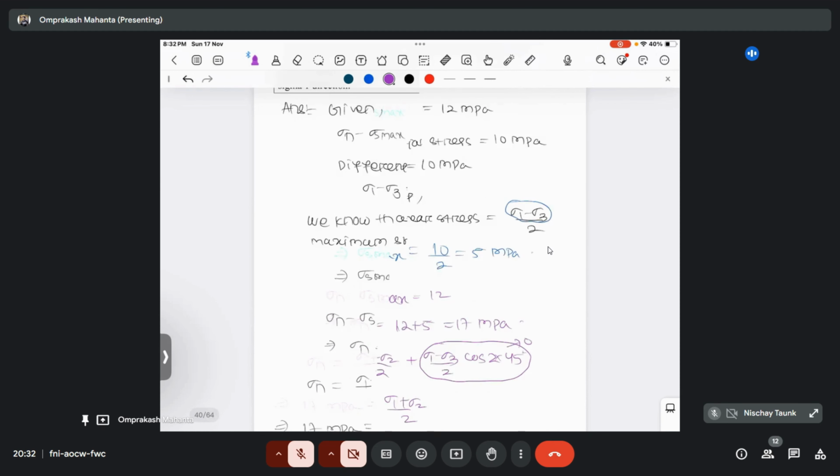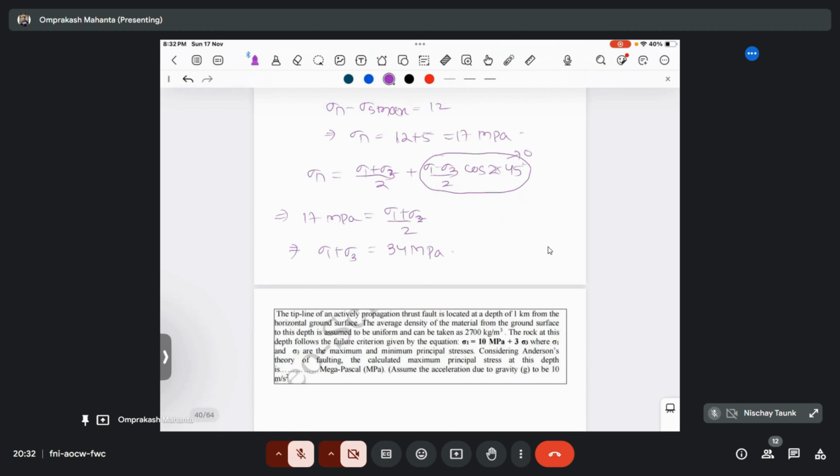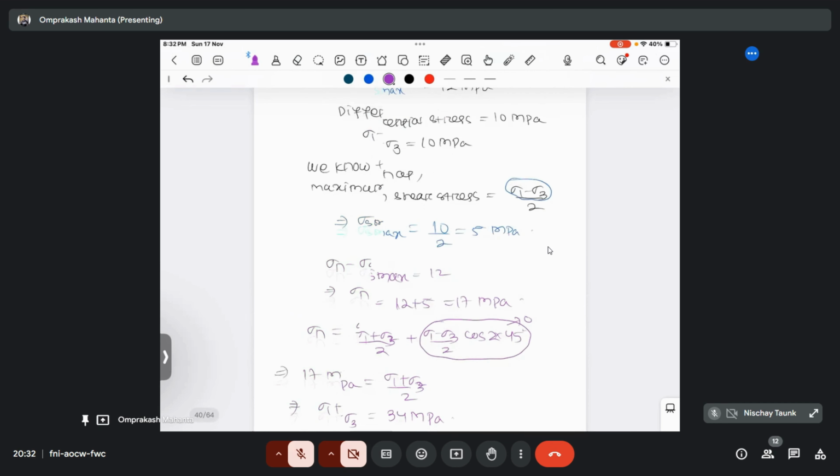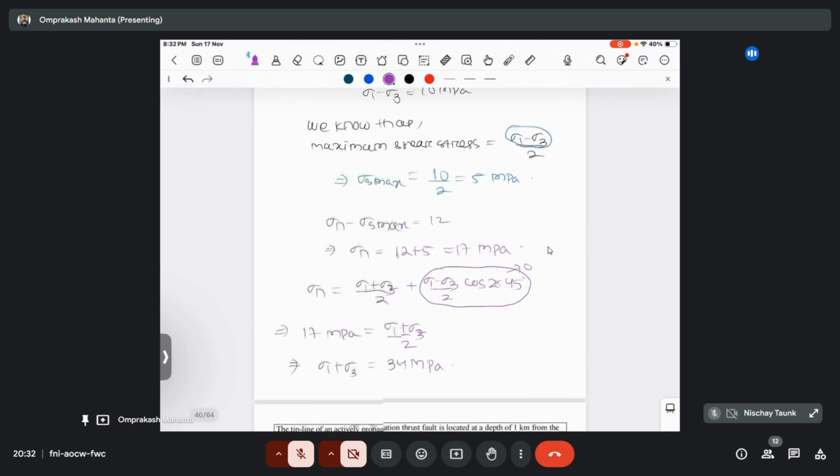Sorry, this is a 3. So sigma 1 plus sigma 3 value we calculated as 34 MPa, and the value is given that sigma 1 minus sigma 3 is 10 MPa, right?